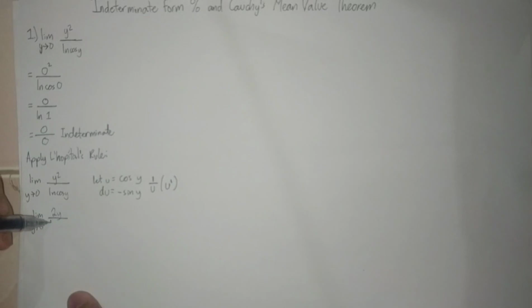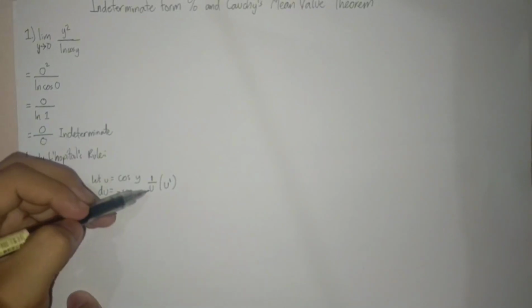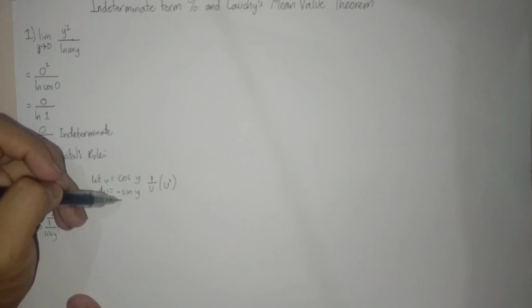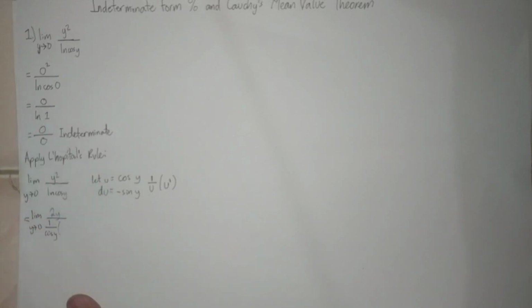So 1 over u is cosine y, times u prime, the derivative of u, which is negative sine y. So times negative sine y.